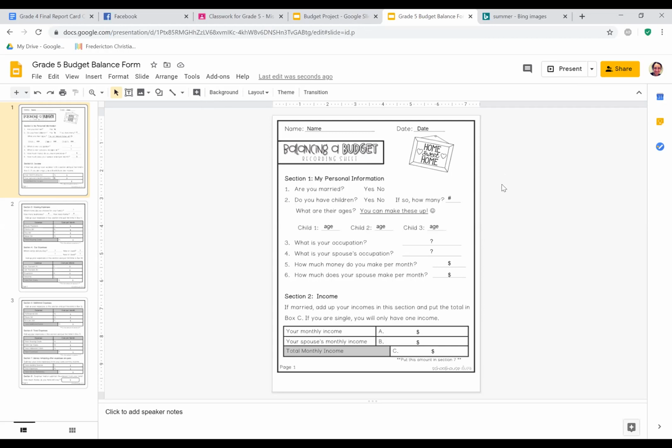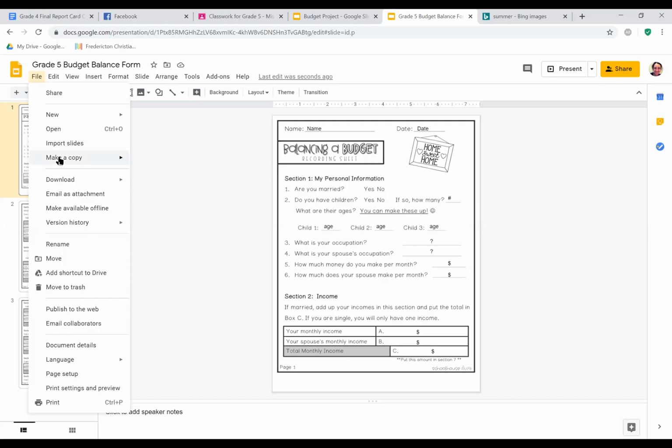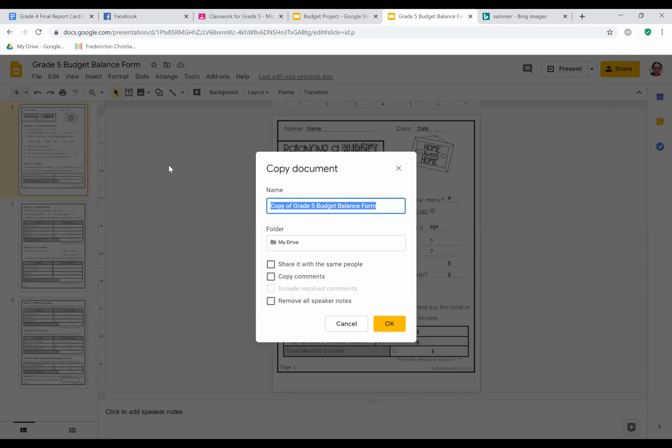When I share this document with you and you open it up, you need to go up here over on the left, see how it says file? Okay, file, make a copy, entire presentation. You really need to do this because otherwise, like I said, every time you change something, it will change on my end. So what do you want to call it? Let's say my name's Melinda Keys Budget Project, just like that.